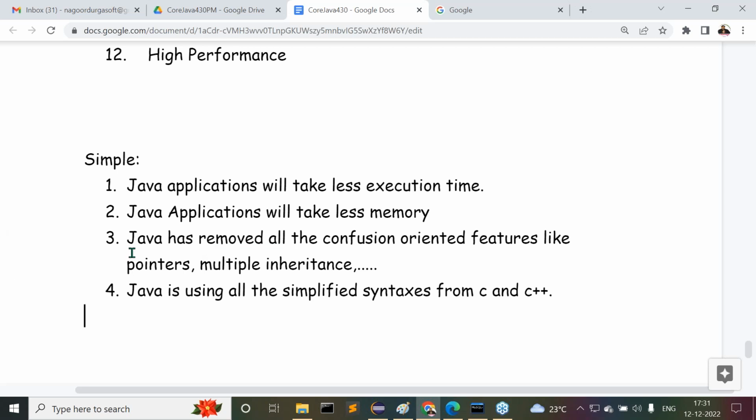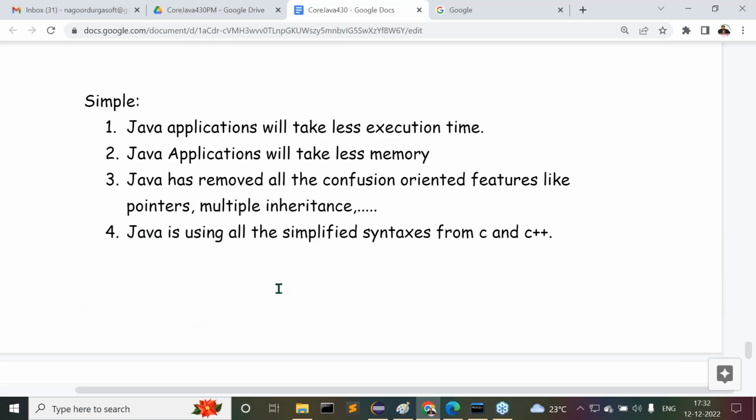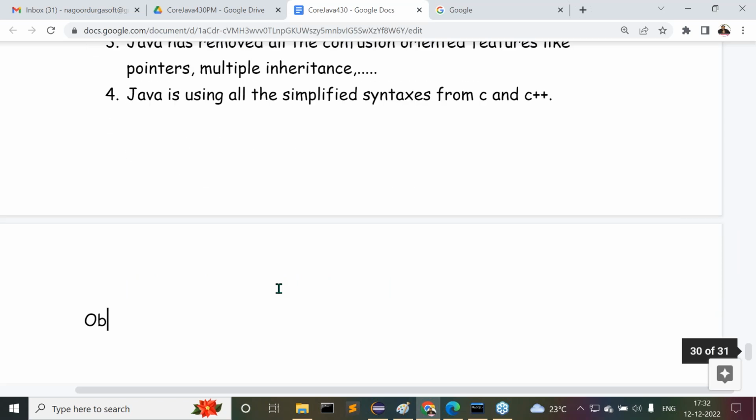So why are all these points coming? Java applications will take less execution time when compared with C and C++. Java applications will take less memory when compared with other programming languages. Java has removed all the confusion oriented features like pointers, multiple inheritance and so on. Java is using all the simplified syntaxes from C and C++. Because of these many reasons, we can conclude Java is a simple programming language. Leave this one. Next one is what?